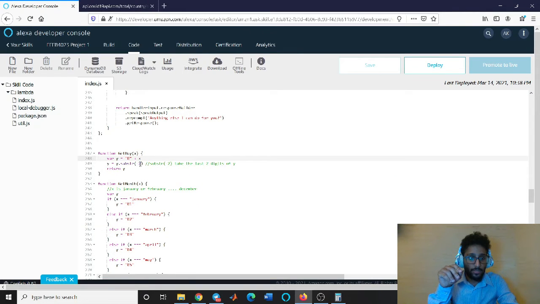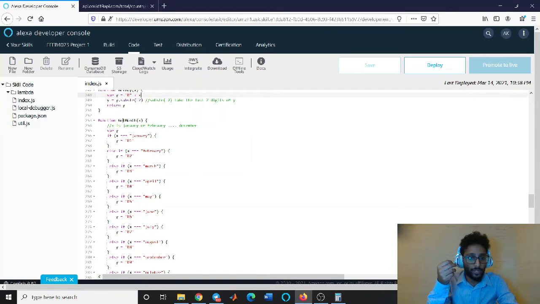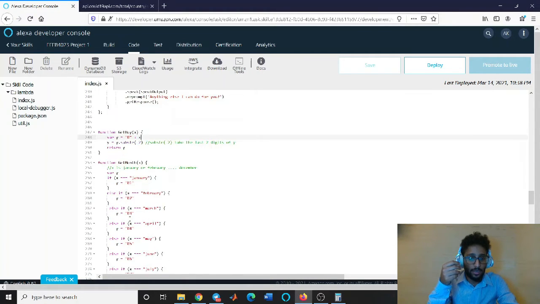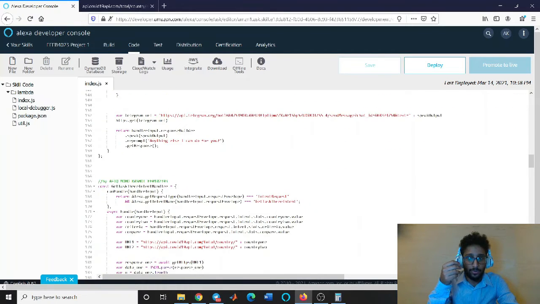And then we will have the last 2 digits, because if we added 0 to a double digit or a 2-digit input, then it will have 3 digits, and that will make an error in our code. So y.substr(-2) will take the last 2 digits of the input, and we will return y. For get month, it's going to be the same thing, but we just convert the ordinal input of the month to a 2-digit number directly, and that will make our code complete.